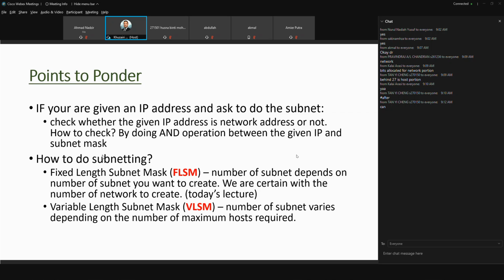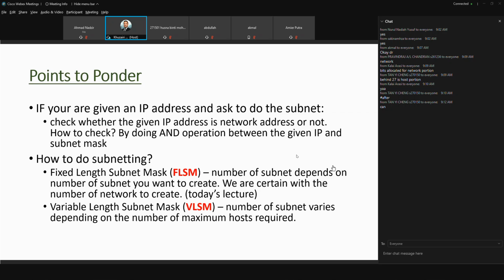How to know that? You can do it by applying the AND operation between the given IP and the subnet mask. So that is point number 1 that I want you to know.